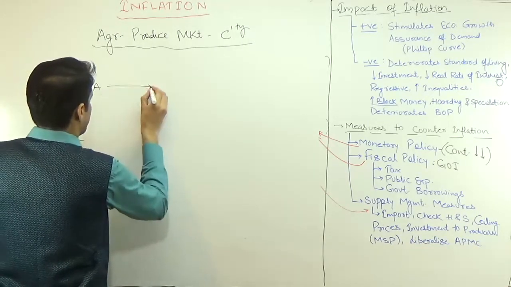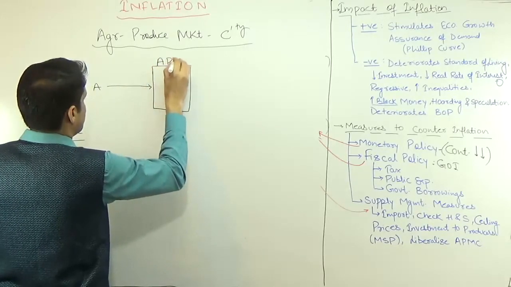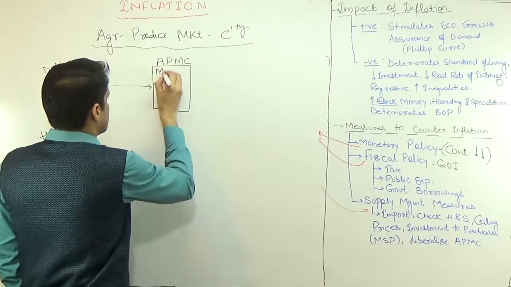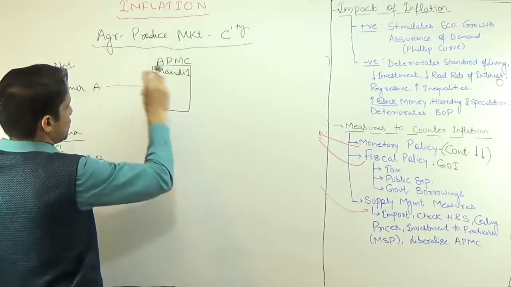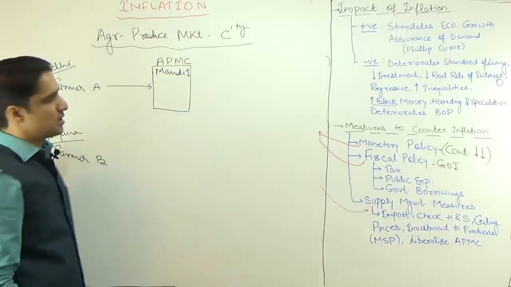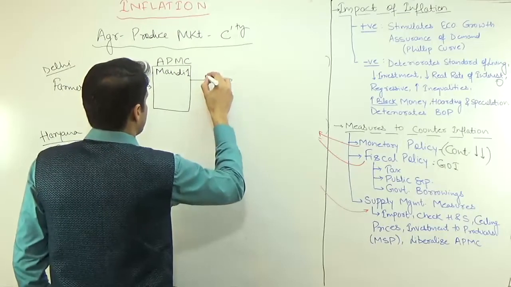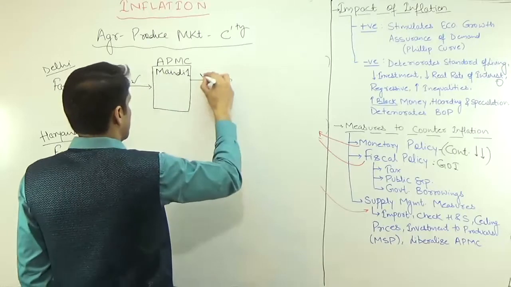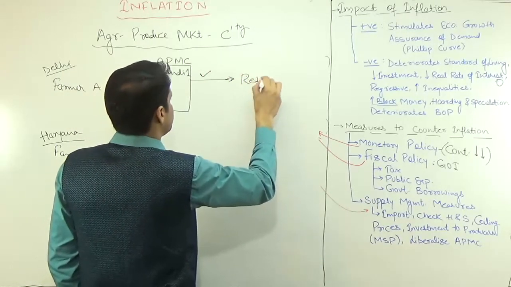The first thing this farmer has to do is register with the mandi. There will be an APMC mandi registered with the Agriculture Produce Market Committee. Suppose this is mandi 1. So A has to register with mandi 1, then only A is allowed to sell the commodity in this mandi. From this mandi, by using some commission agents, some middlemen will be there here also and here also, and afterwards it is sold to the retail customer.